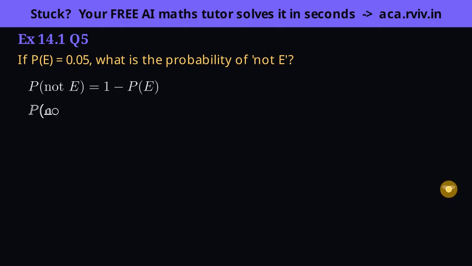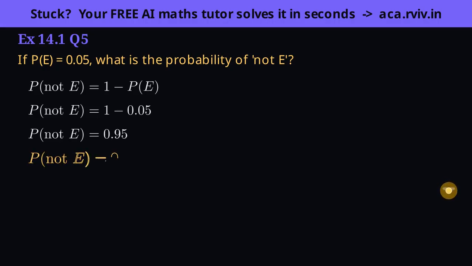We are handed P(E) as 0.05, so slot it in. 1 minus 0.05 is 0.95. Done. Insight: whenever you know an event's probability and want its opposite, the complement rule collapses the whole thing to a single subtraction from 1.